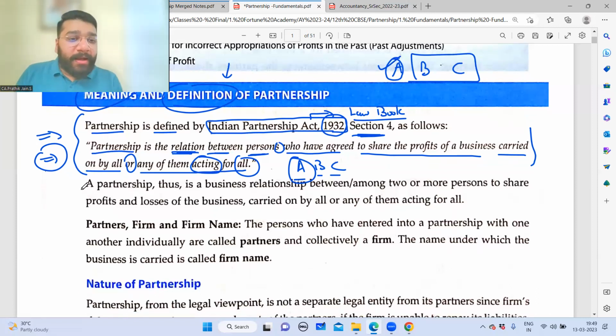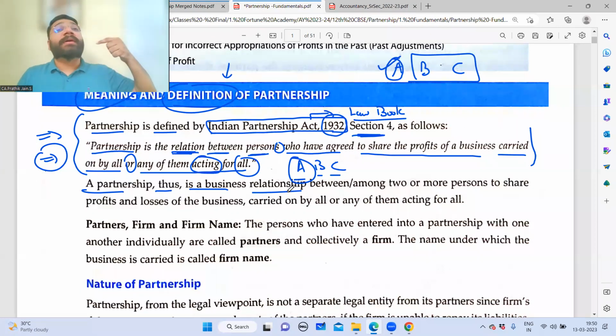Now, a partnership, thus, as a business relationship is coming here, which means if you are asked what is the meaning of a partnership, there you can do all the alterations what you want. Relation can become a relationship also. I have no problem. You do whatever you want with the partnership. But when it is definition, it has to be the same word, no alterations.